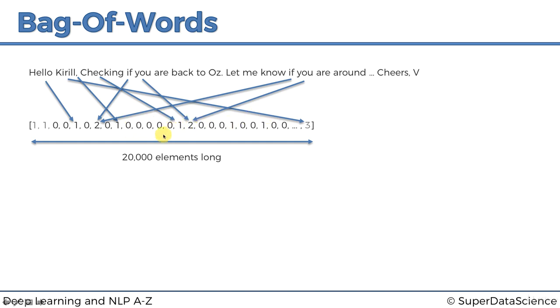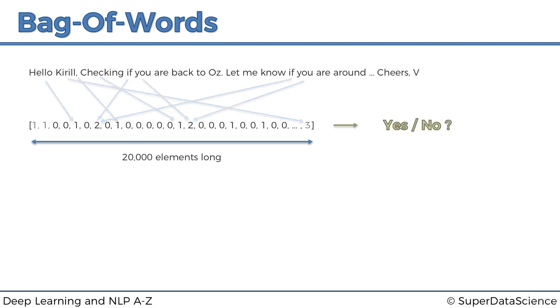It's pretty straightforward. We're just filling in this vector. As you can see, it's going to be quite a sparse vector. There's going to be lots of zeros, almost 20,000 zeros, and some of the words are going to be filled in. Okay, and so what is our goal? Our goal, as we discussed before, is to come up with a reply yes or no to this email, which is now in the form of a vector.